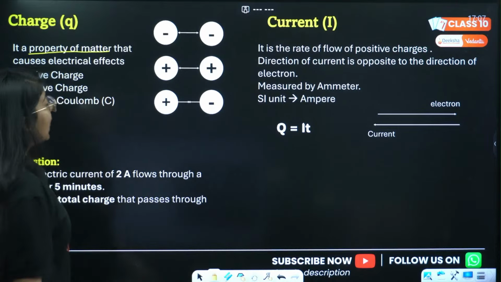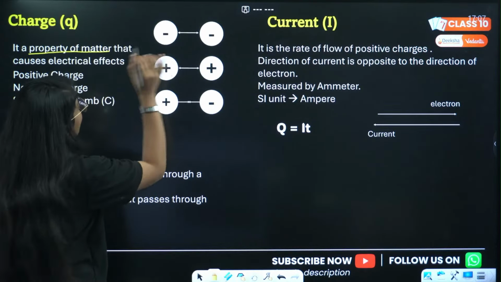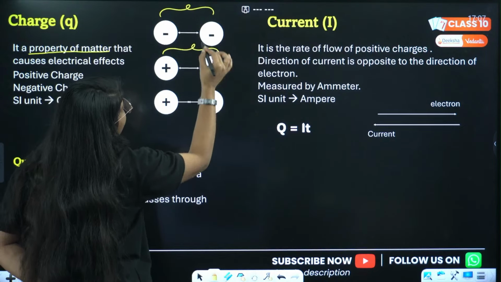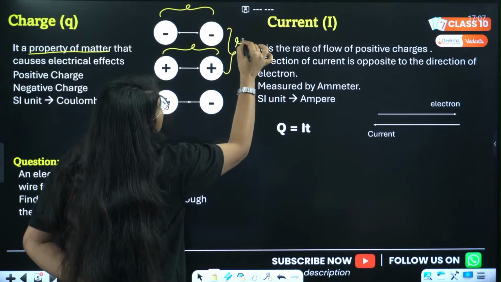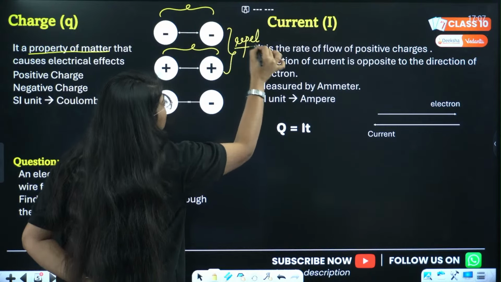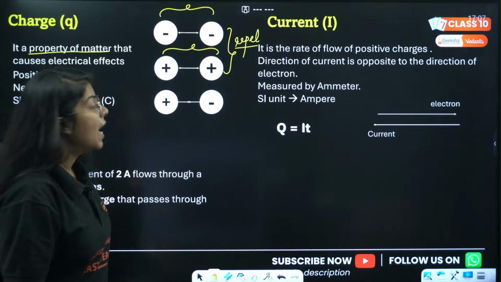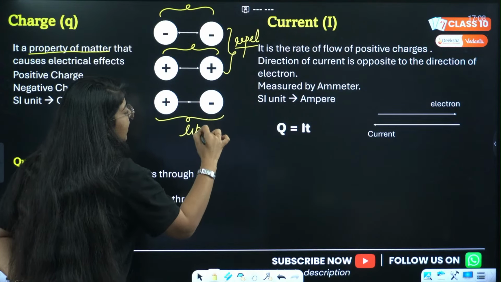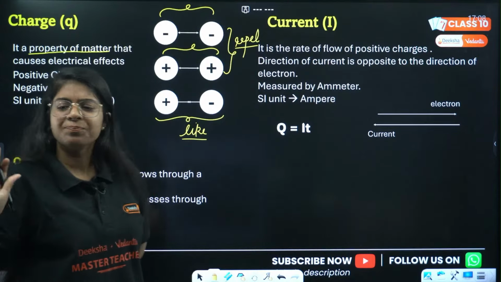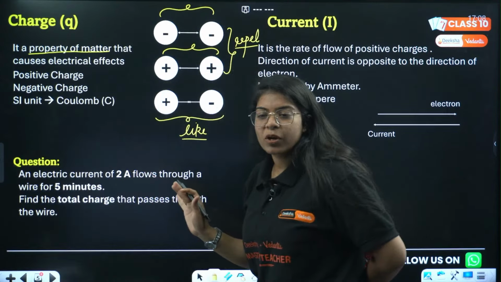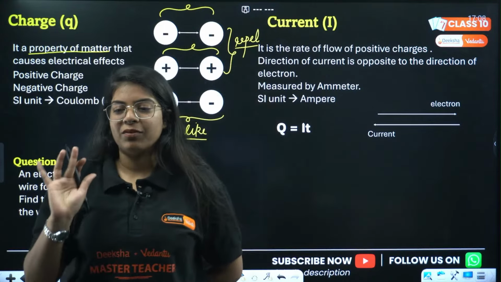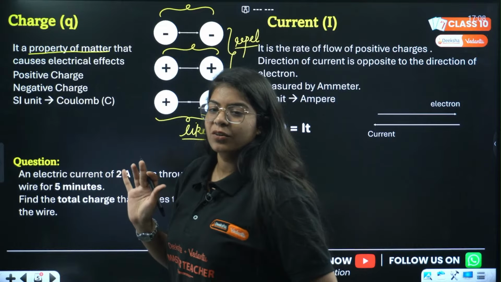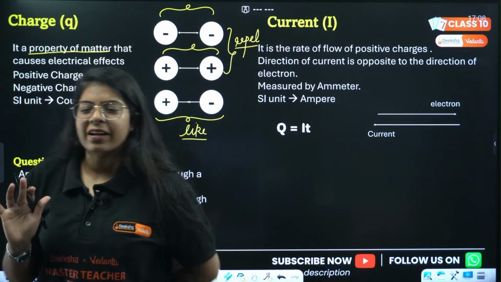Then I know that like charges, that means negative negative and positive positive, will repel each other. They will push each other away. And positive and negative, that means unlike charges, attract each other. Done. Very basic. Yes, unlike charges attract, like charges repel. Very good. Naveen, Yuan also said unlike charges attract. Cation and anion, right ma'am?